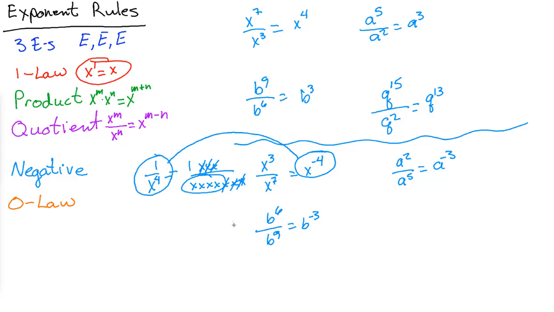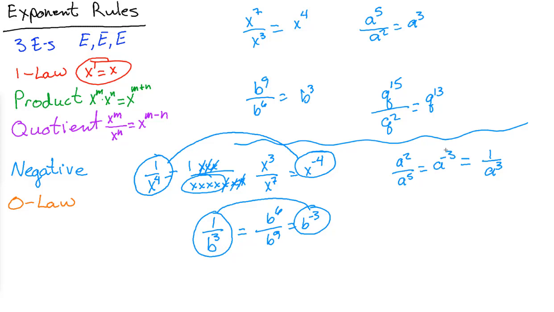That's weird to see. Again, if you took 9 minus 6 with more b's on the bottom, that just means you ended up with 3 b's on the bottom timesing together. B to the negative 3 equals 1 over b cubed. Fascinating. This is very important, but it's a confusing law at first. This one is the same as 1 over a to the third. It's just when you divide these out, the 3 left over are on the bottom. Whichever one is bigger wins. It's just like subtraction normally.